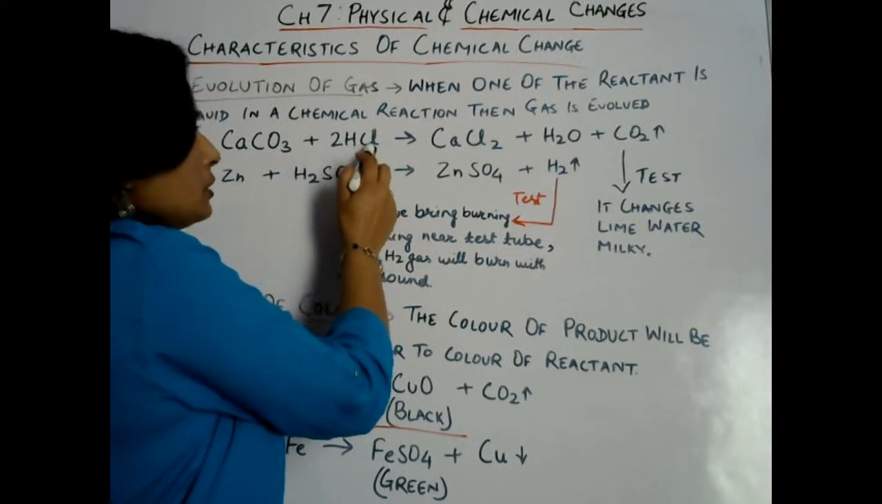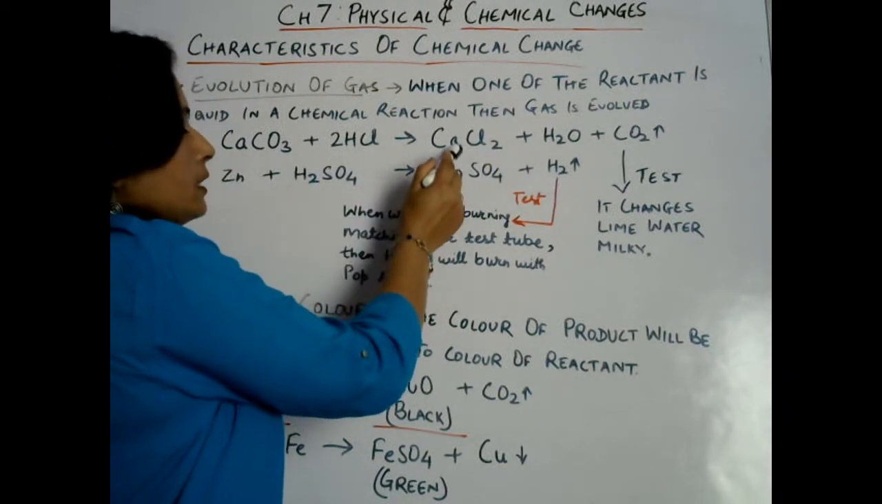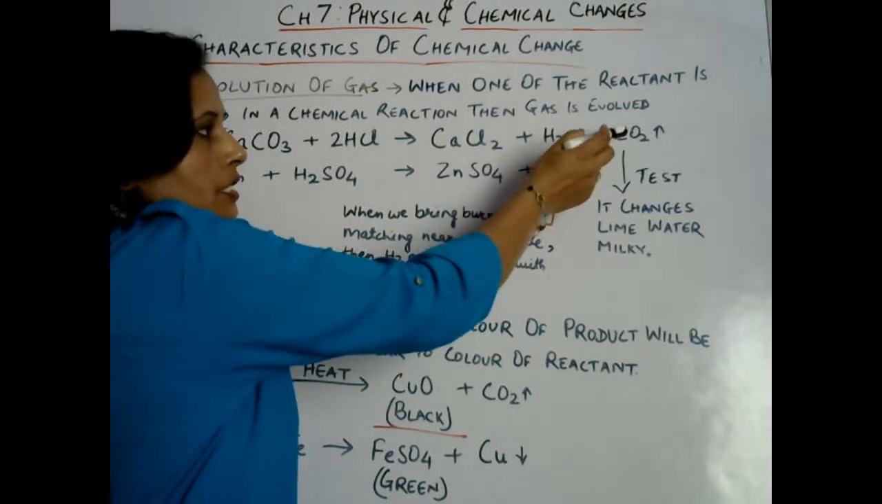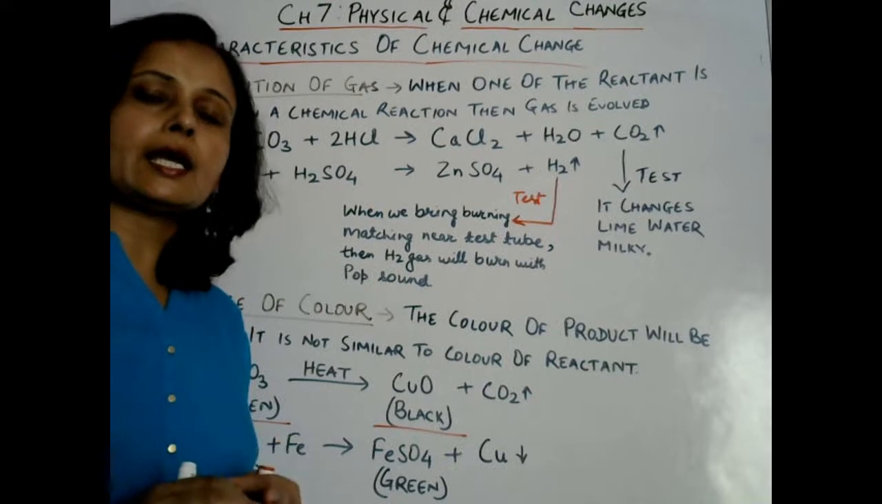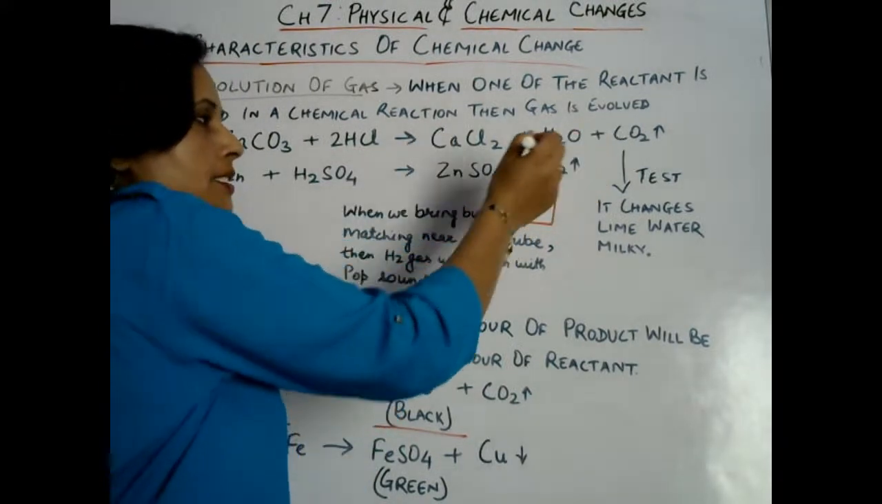So what is formed here? Which kind of new substances are formed? Calcium chloride is formed, and water is also formed. At the same time, carbon dioxide gas is released. So in such kinds of changes, gas is released.